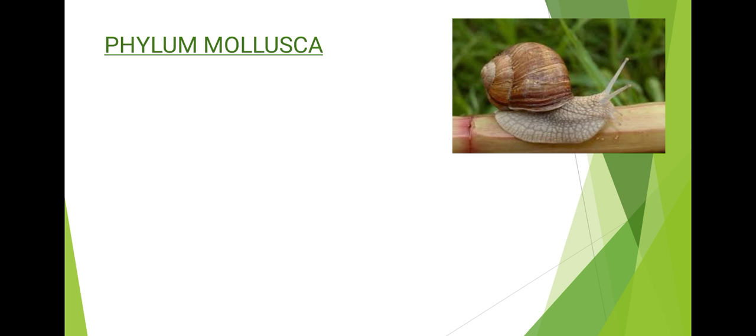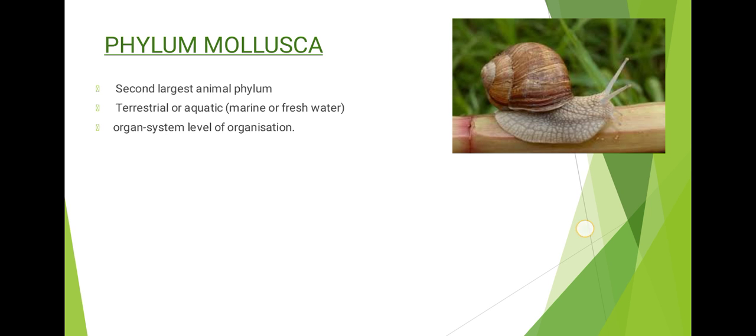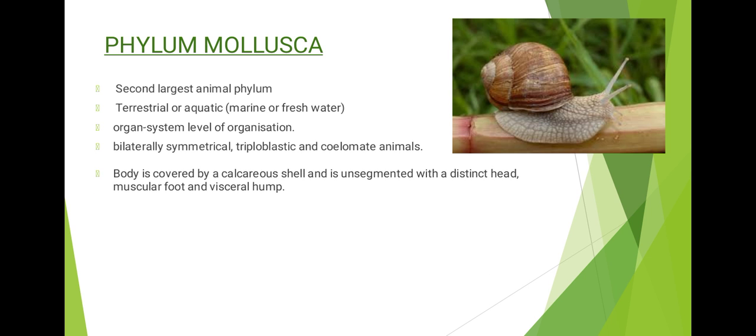Next we have phylum Mollusca. Mollusca means soft-bodied animals. So these organisms have a very soft body. It is the second largest animal phylum and these may be terrestrial or aquatic. That is, they may be marine or freshwater and they have an organ system level of organization. They are bilaterally symmetrical, triploblastic, and coelomate animals.